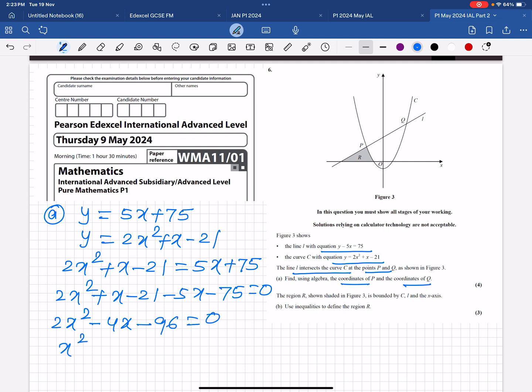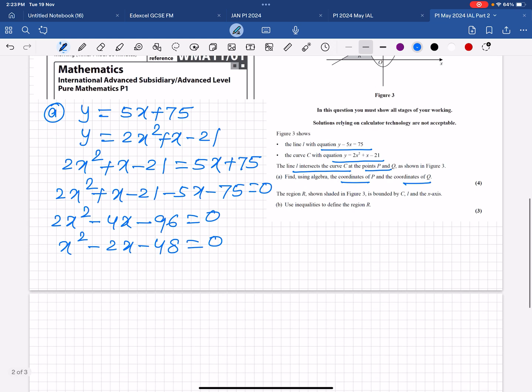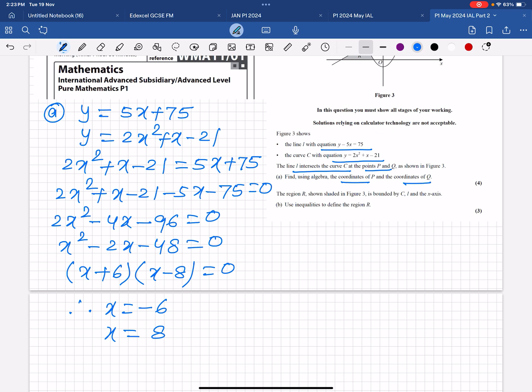Divide everything by 2. This is now a quadratic equation, so factorize it. So (x plus 6)(x minus 8) is 0. Therefore, x is minus 6, x is 8.